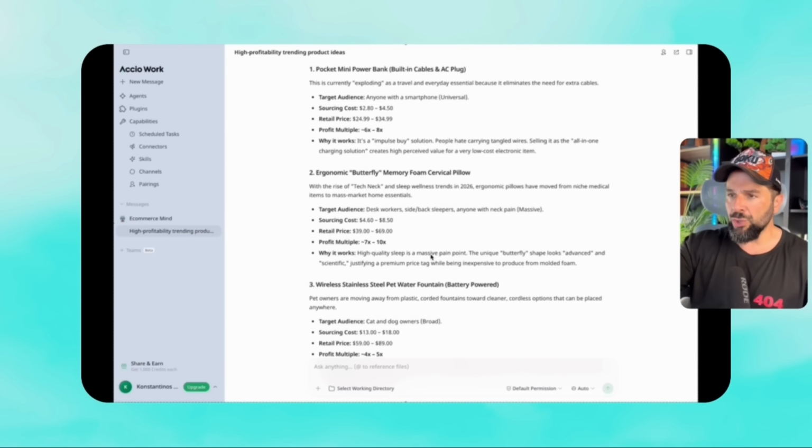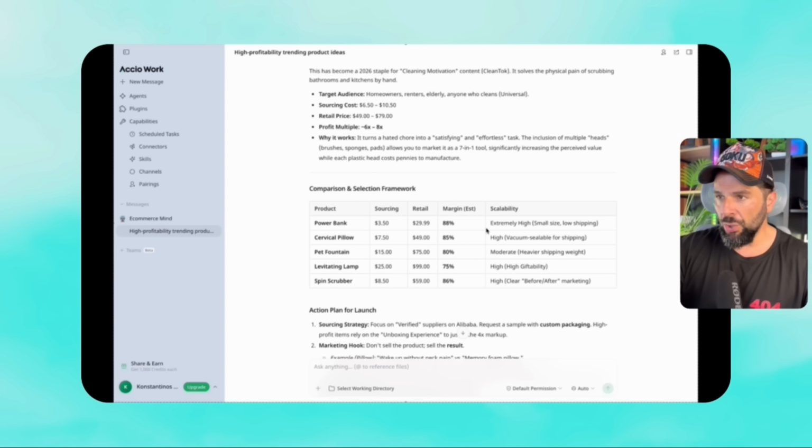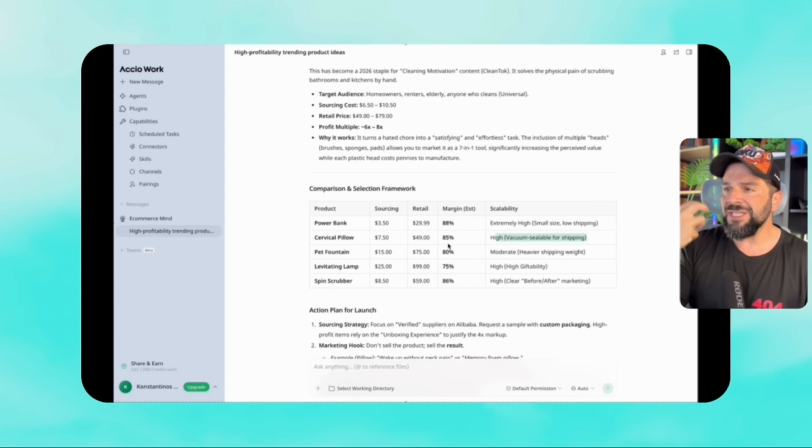You can check, you have also a comparison table here, so you can see at once how those products look like. So as you see right here, the pillow can be sold based on the actual and the average prices that you find online for $49. That gives us at least 85% profitability. This is really something that gives you the opportunity to do also marketing, to add affiliates or whatever else you want to do in order to drive sales, right?